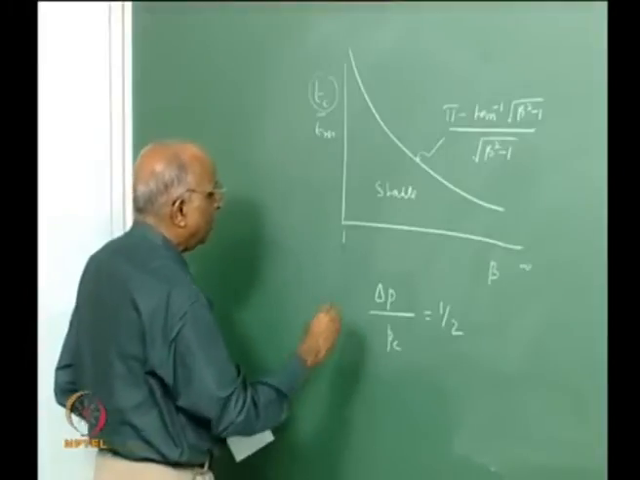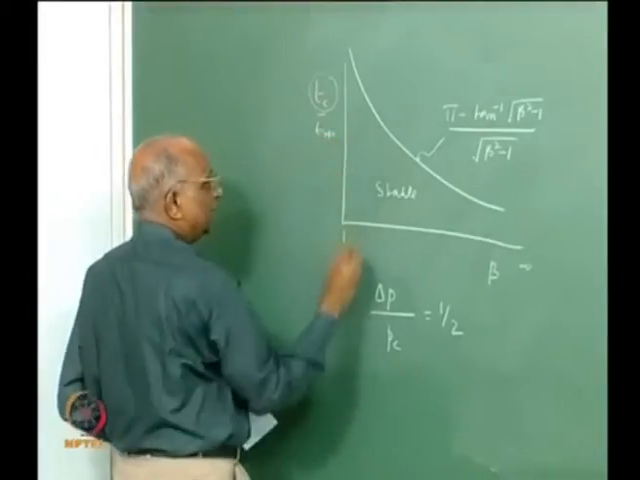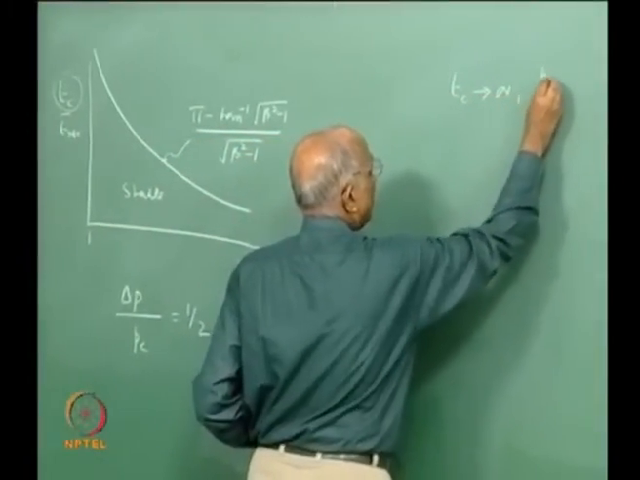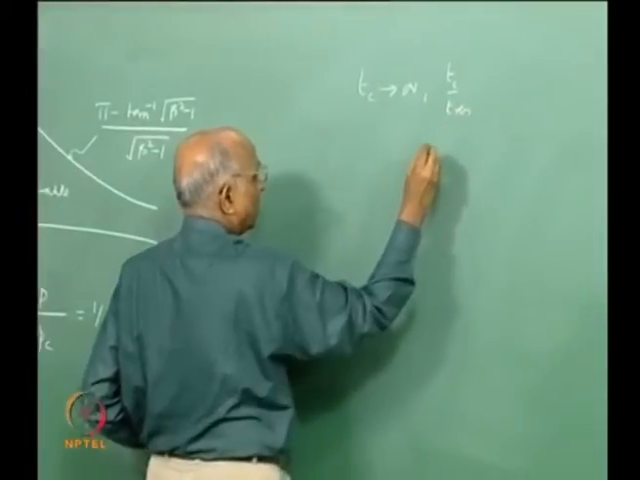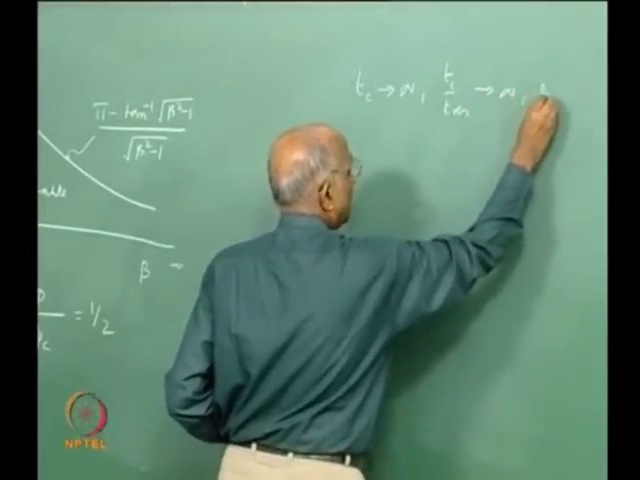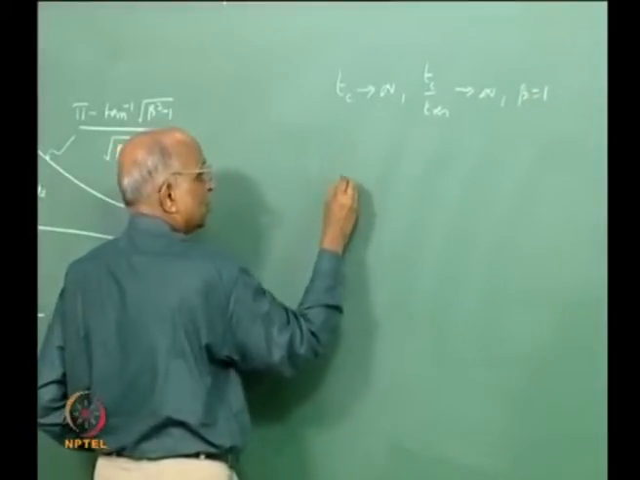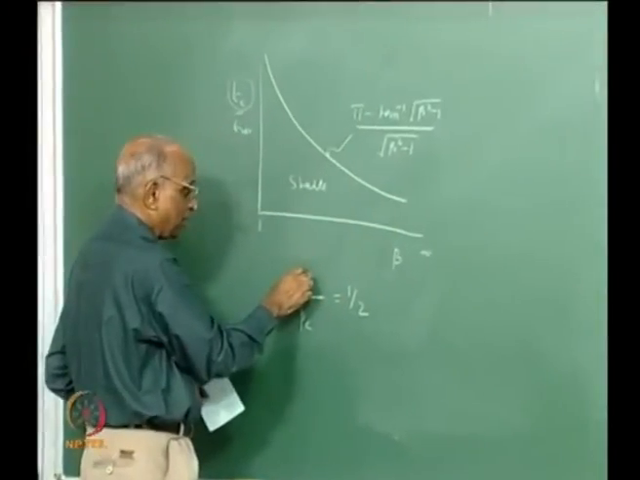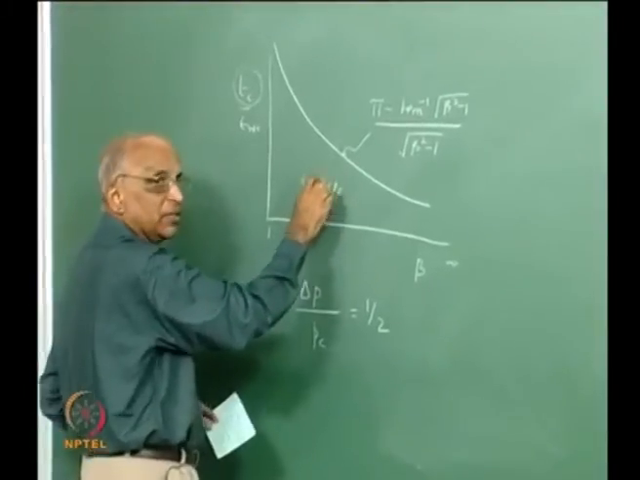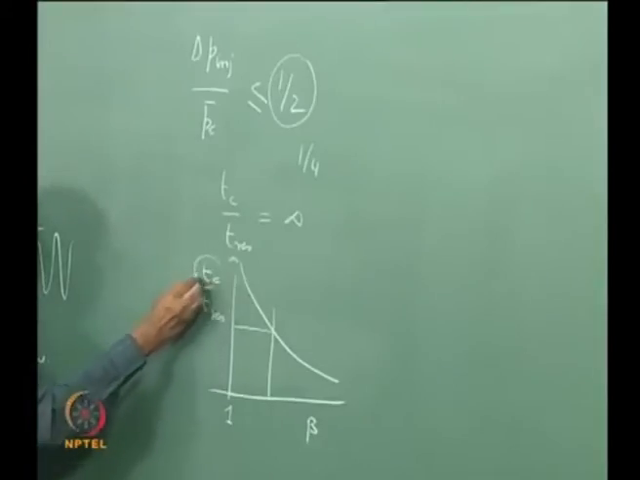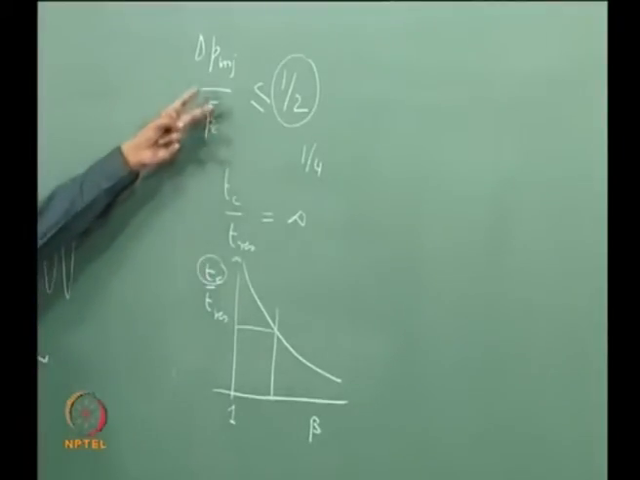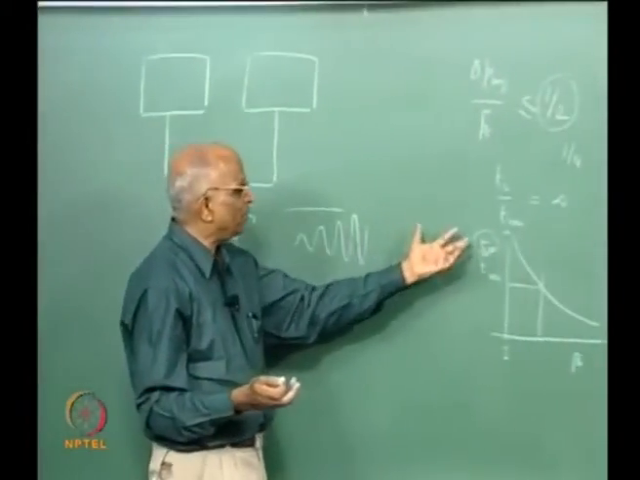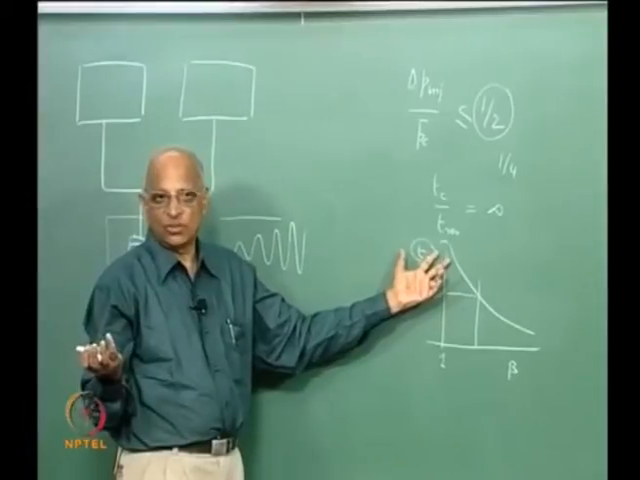Let me repeat this again. All I am saying is when Tc goes to infinity, we are talking of Tc by T residence also going to infinity, or rather beta is equal to 1. When Tc is smaller, the value of beta is larger, and therefore a smaller injection pressure drop will be sufficient for me to provide stable operation. If your chemical delay is a small number, I need a smaller injection pressure drop to avoid oscillations, and this we also saw. When Tc was 0, there is no question of any oscillation at all.